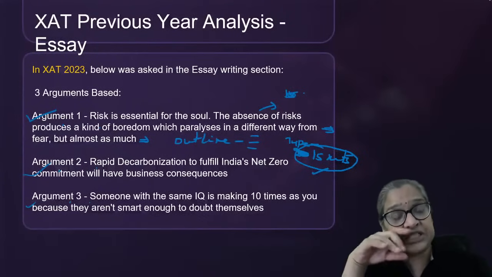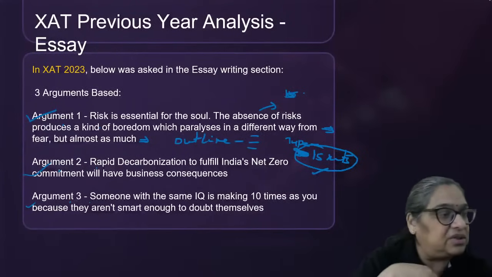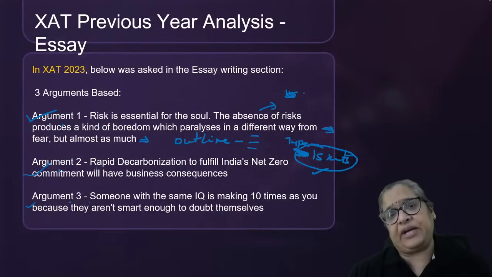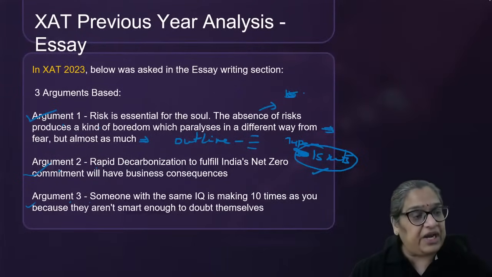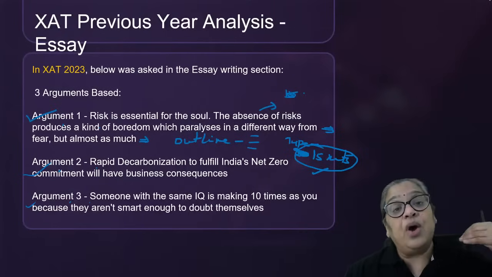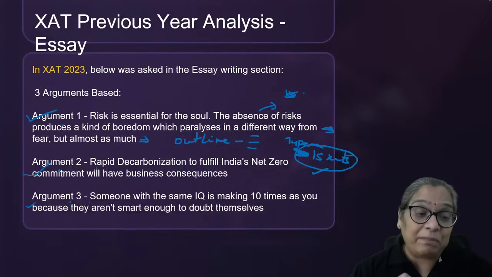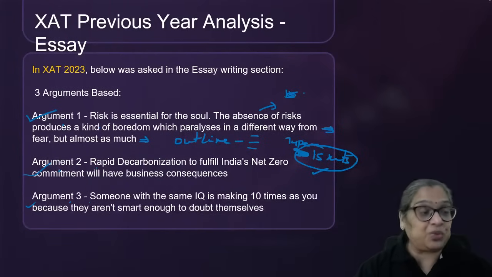They're not seeing that Kushal has made 3 points, Sonali has written 6. That's not the way they're comparing your essay. What are the points? How well have you developed the points? What kind of examples have you given? How have you tied up your entire argument? You are building an argument. That's what they are looking at.